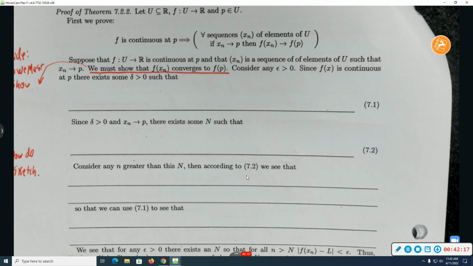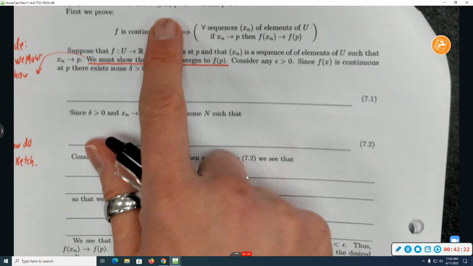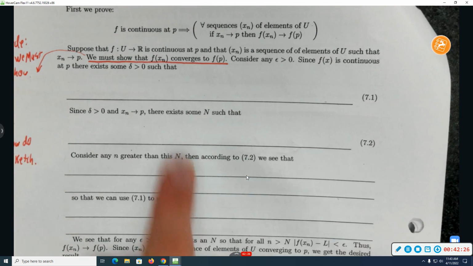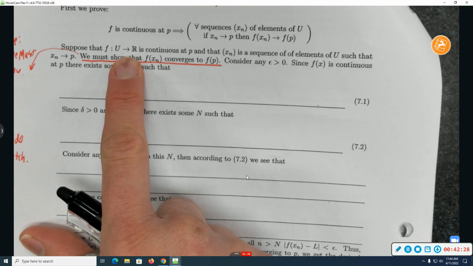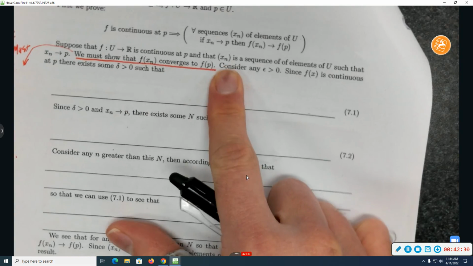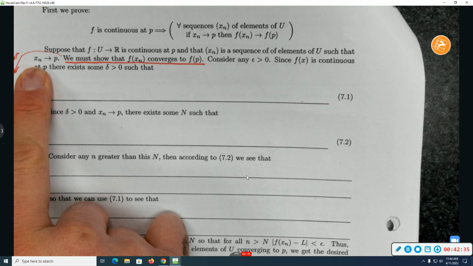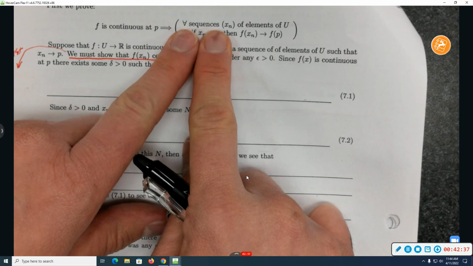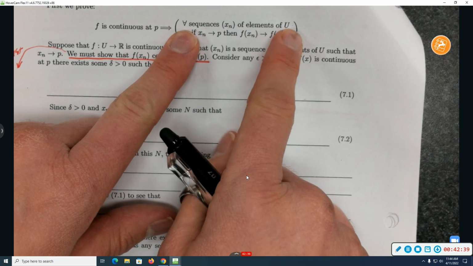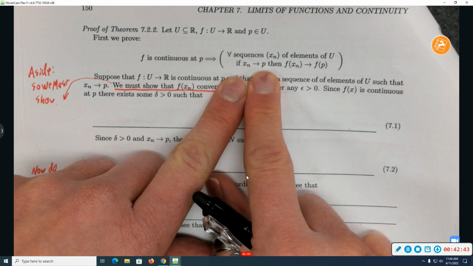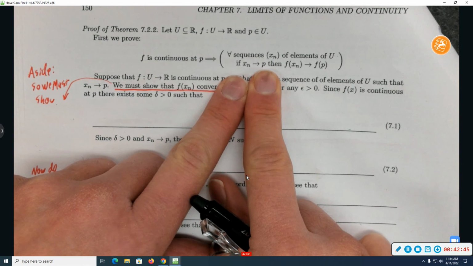Cool. So let's do it. All right, and I guess there's the assumption. Let U be a subset of R, let f be a function, let p be a point in U. So let's suppose that this function is continuous at p. Let's consider any sequence of elements of U such that x sub n converges to p. We want to show something is true for every sequence of elements of U. We want to show that if-then. How do you show an if-then? You assume the if. Yeah? Just want to make sure this is all straight in my head.